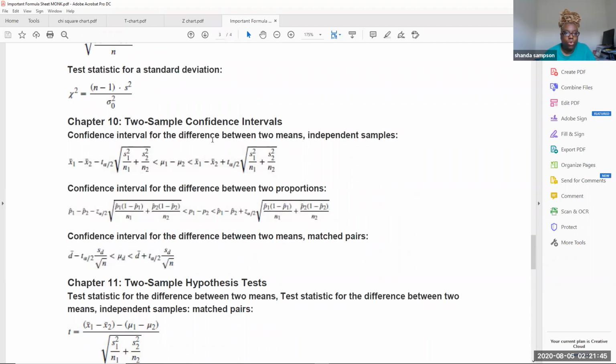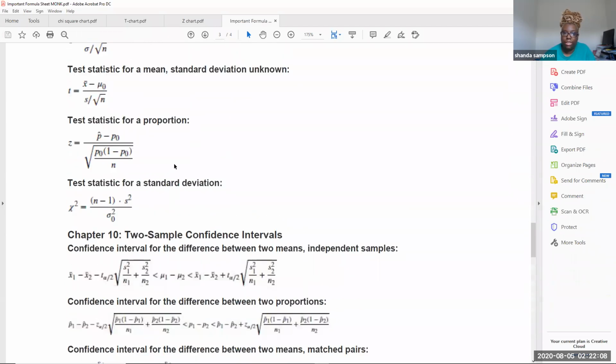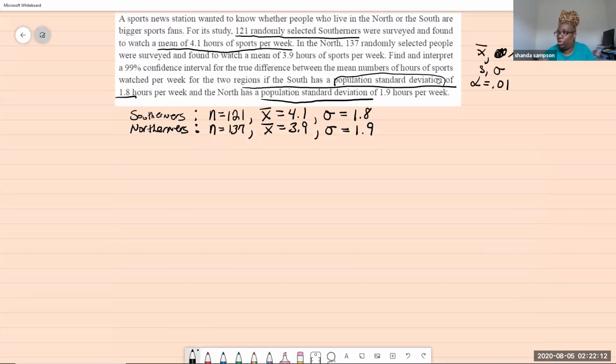Confidence interval for the difference between 2 means, independent samples. Now this right here is the sample formula, and this is going to be the formula in a minute, but the only difference between a sample and a population is that here you have sigma, and here you would have z. Okay, so we'll fix that formula in a minute, but just so you know, in case your instructor might have you do that.